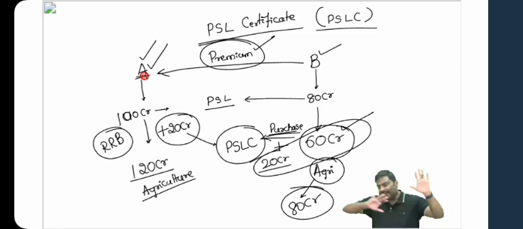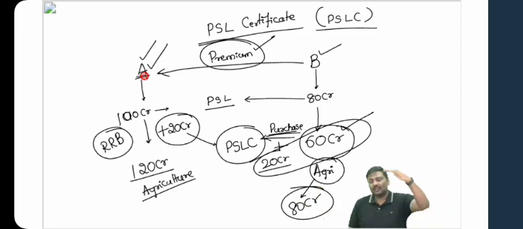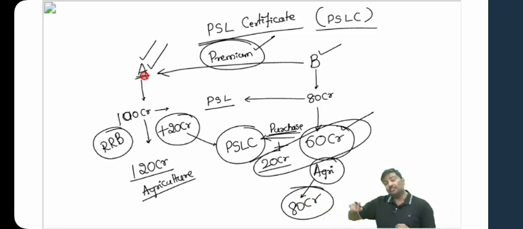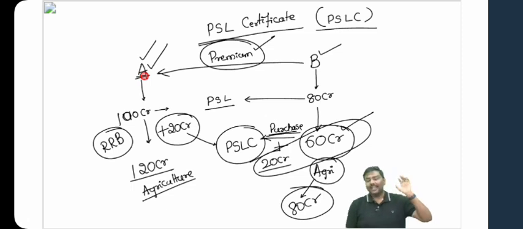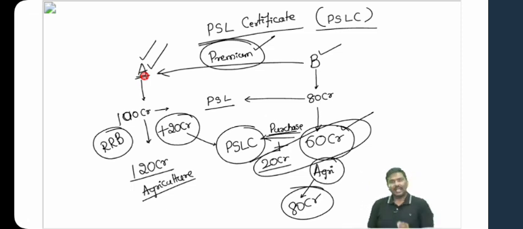B has not given all the 80 crore rupee loans to agriculture, but they are meeting the target of 80 crore. A has issued more than required loans to the agriculture sector, and by selling the PSL certificates, they are earning a certain amount of income. This is the system of PSL certificates. Any problem with this? But I'll tell you a simple concern here.